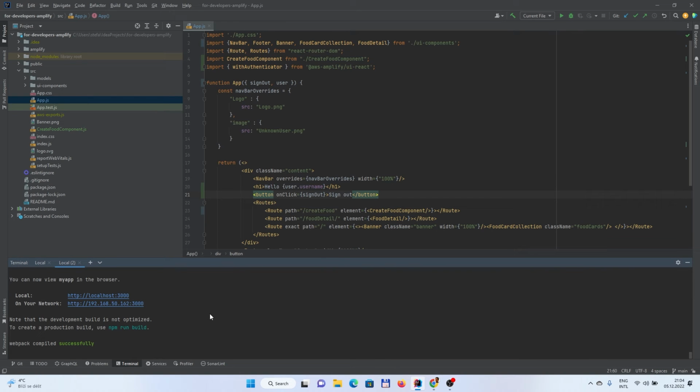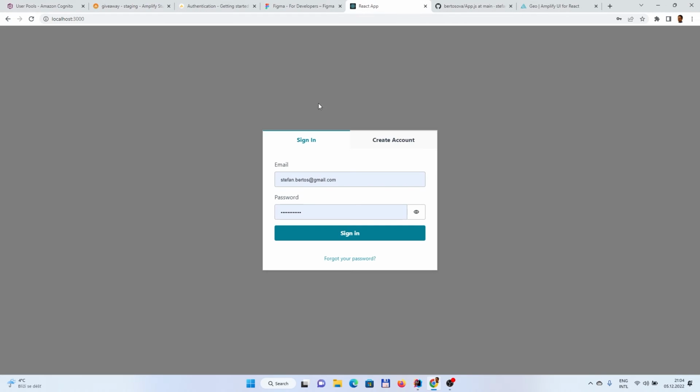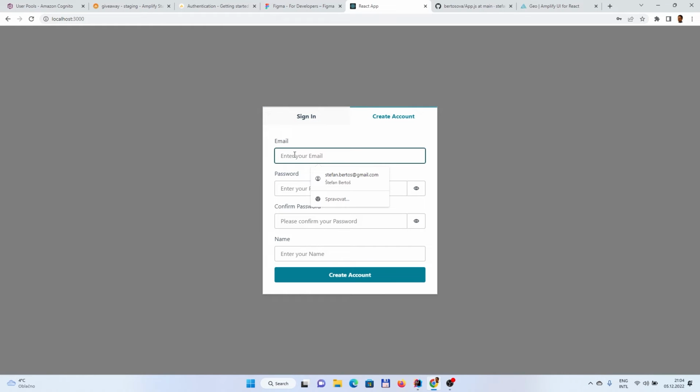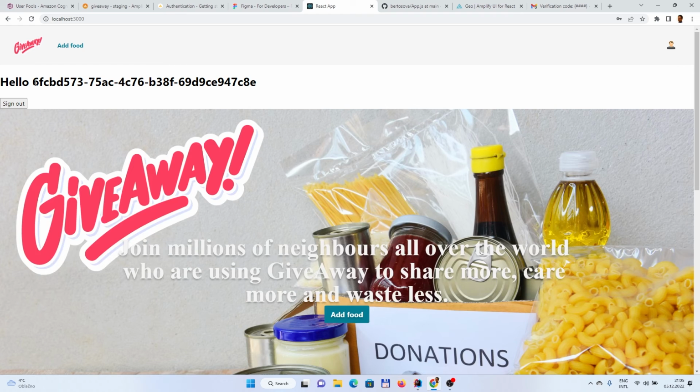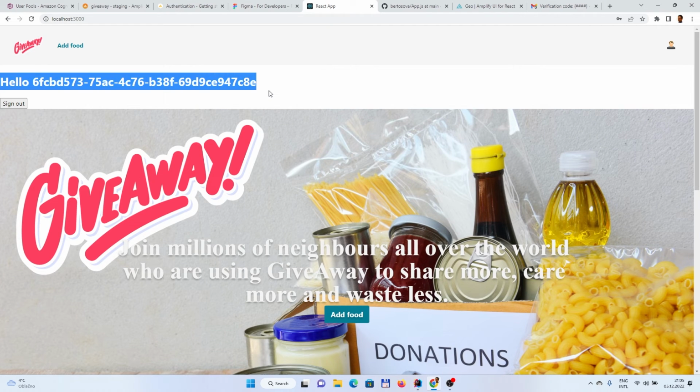So the code was pulled, and if we start up the application, we have an automatically generated cloud component for us. We should start with create user. So let's put Stefan. We should add some password. And let's create an account, and it should show us that it sent a code. You will receive an email with the code, so confirm code. And voila, now you are authenticated, and you would see the user ID here.